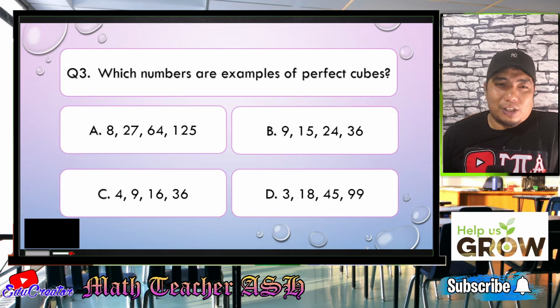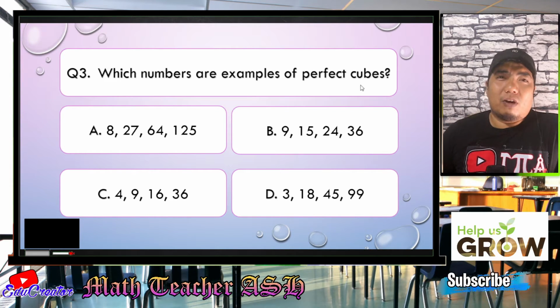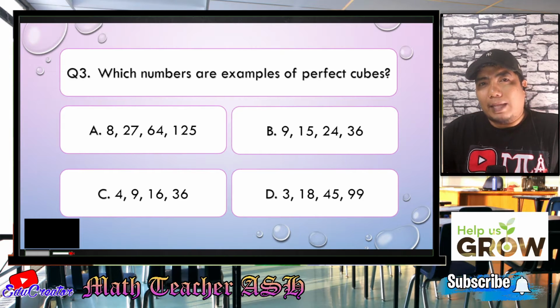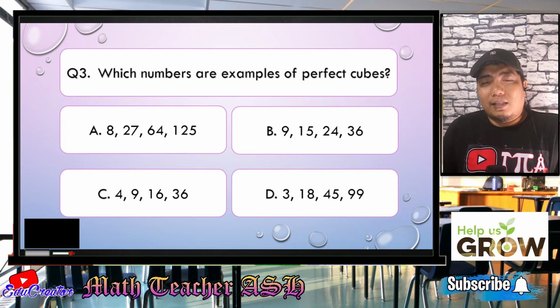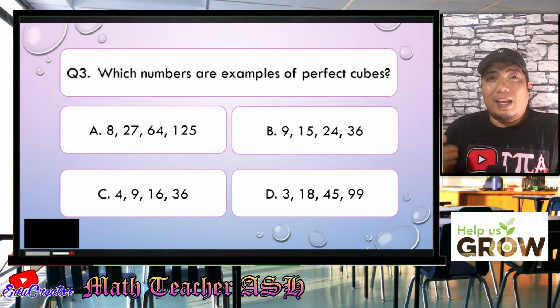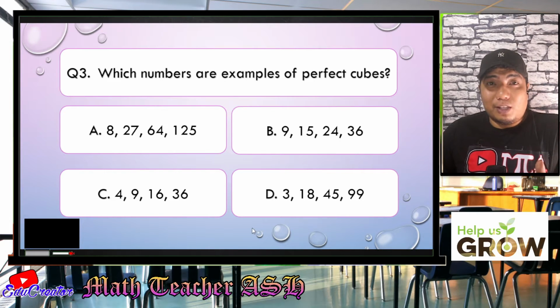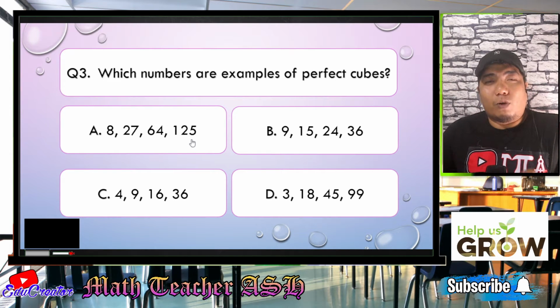Alright, math learners, this question is very easy. Why? First, we should know what is the meaning of a perfect cube. A perfect cube is basically a number that is multiplied from a number 3 times to itself. Basically, these are numbers that have an exact cube root. So for this question, the correct answer is letter A, 8, 27, 64, 125.